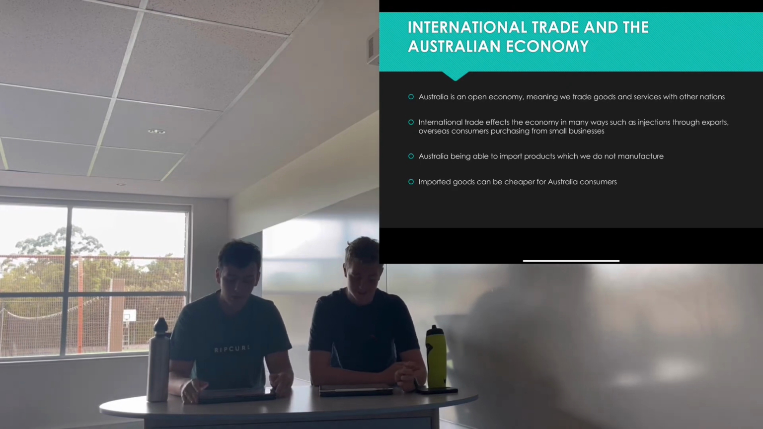On the flip side, we also see import products that cannot be produced in Australia, or at least not manufactured as efficiently, and they're imported into Australia, so we have access to them. And finally, we have imported goods that can be cheaper and therefore better for the consumer in Australia, as they have to pay less.